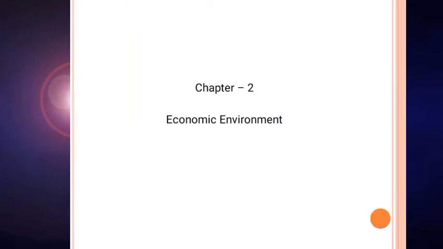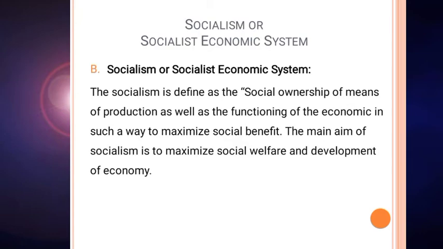In the previous session we were discussing capitalism, its features, advantages and limitations. Now today we will start with another type of economic system, that is socialism or the socialist economic system. Socialism is totally opposite from capitalism.